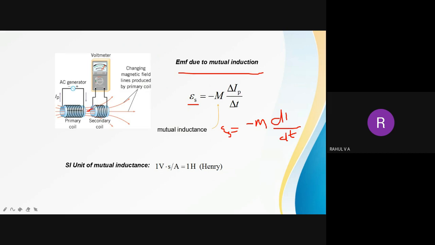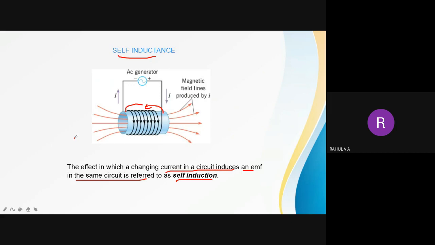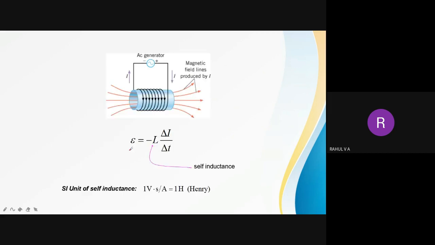If you look at this diagram, when you are giving an AC supply to a coil, it will induce EMF in the secondary coil. At the same time, because of this varying flux, EMF will be induced in the same coil. That is called self-inductance. The equation for self-inductance: instead of M, you write L. So E is equal to minus L di by dt.